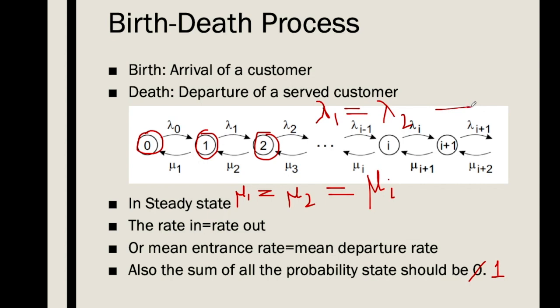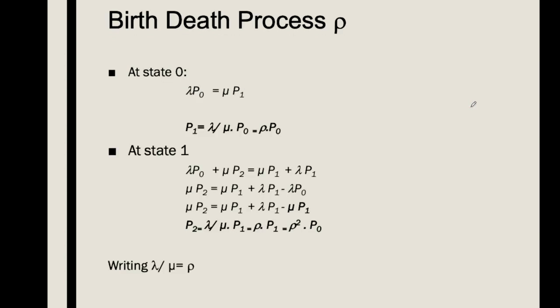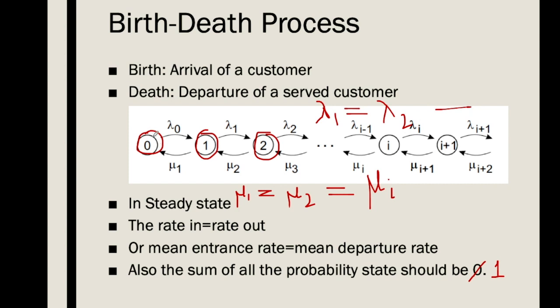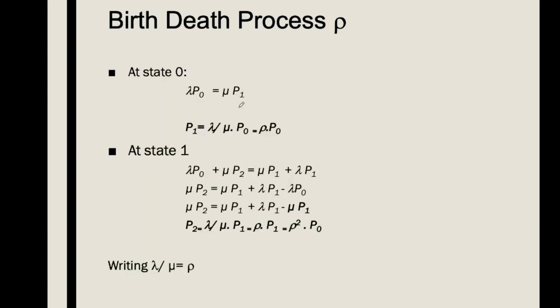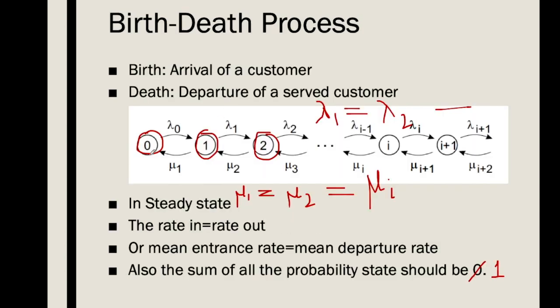So in a steady state, with the probability of being in state 0 being p0 and with a lambda arrival it will come to state 1, and in state 1 with service rate mu. From state 0 it can move to state 1 with a chance of p0 into lambda.